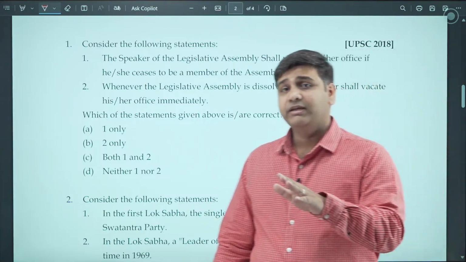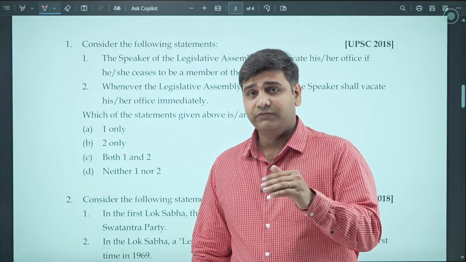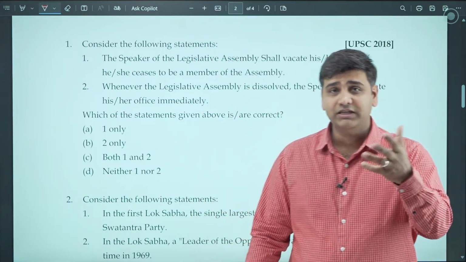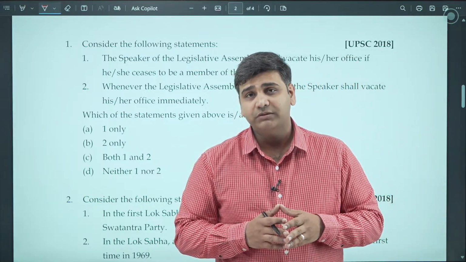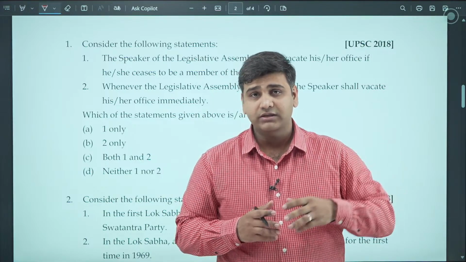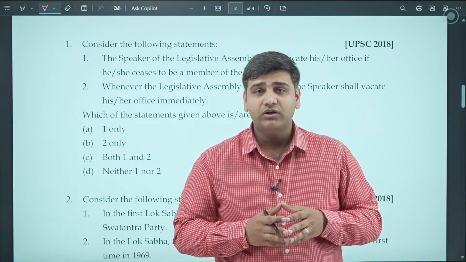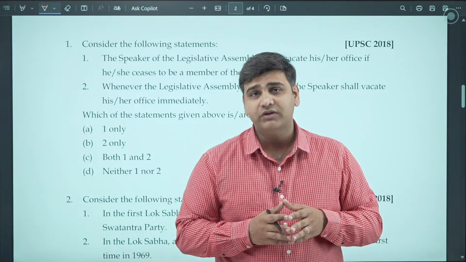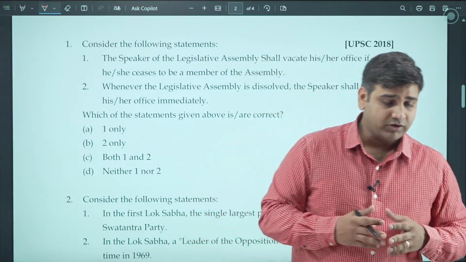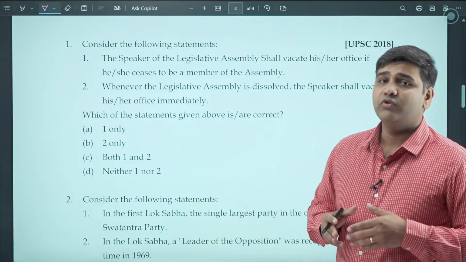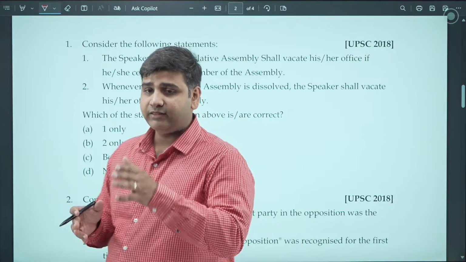If he or she wants to leave the chairmanship of that particular house, they can resign, giving their resignation to the deputy speaker, or if they are removed by the majority of the house, if they do something which is not according to the constitutional values, then they can be removed, or else they remain in their place. And when the new Lok Sabha is elected or the new Legislative Assembly is elected, a new person is elected as the chairman of the house.